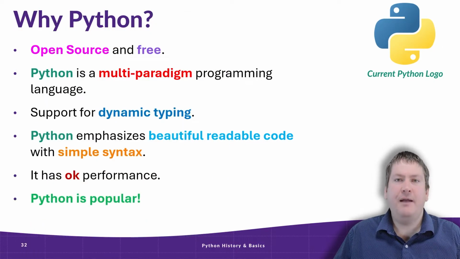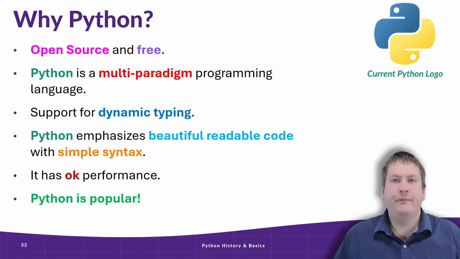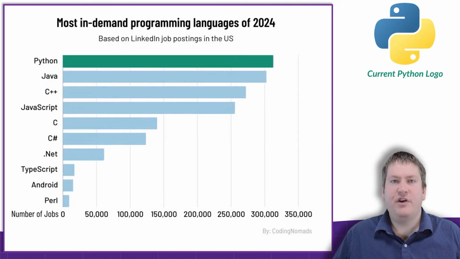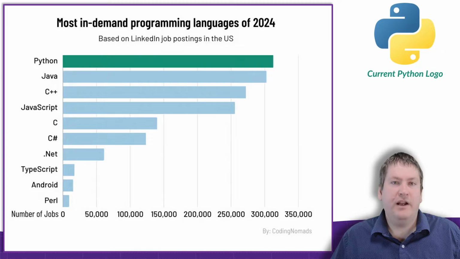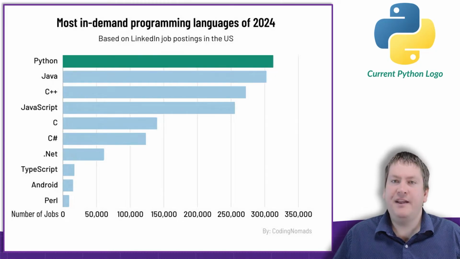The last and perhaps most important reason we're using Python is because it's popular. According to a survey of LinkedIn job postings conducted by codingnomads.com, Python is the most frequently desired programming language mentioned in US job postings. This means learning Python could be a great benefit to your future career as a programmer or computer scientist. Even if you're not looking to go in that direction, learning Python could be a great asset in your future endeavors, and it will look great on a resume.